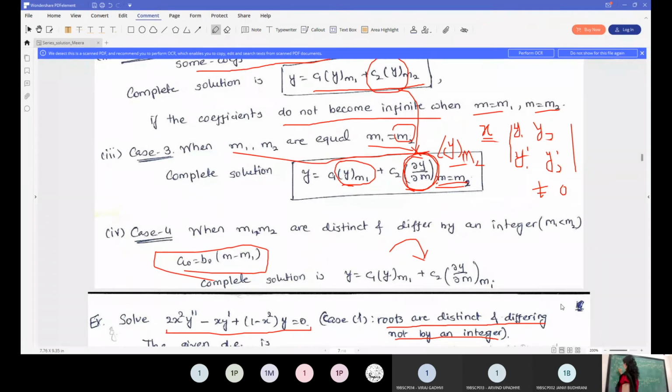Let me rewrite again. ak, so 2 k plus m, k plus m minus 1 minus k plus m, here it will be plus 1, from here it will be plus 1, x raised to k plus m minus this infinite series. So k is equal to 0 to infinity, ak x raised to k plus m minus 2 is equal to 0.